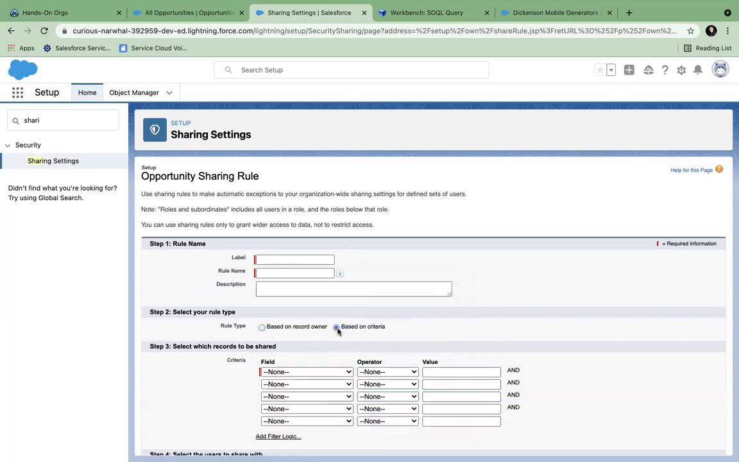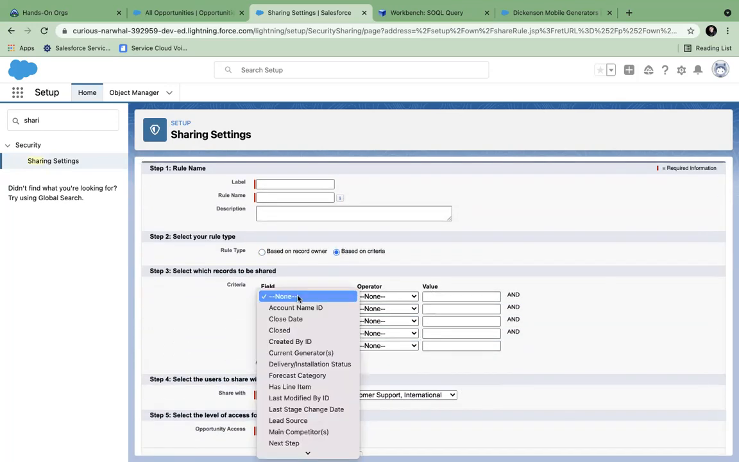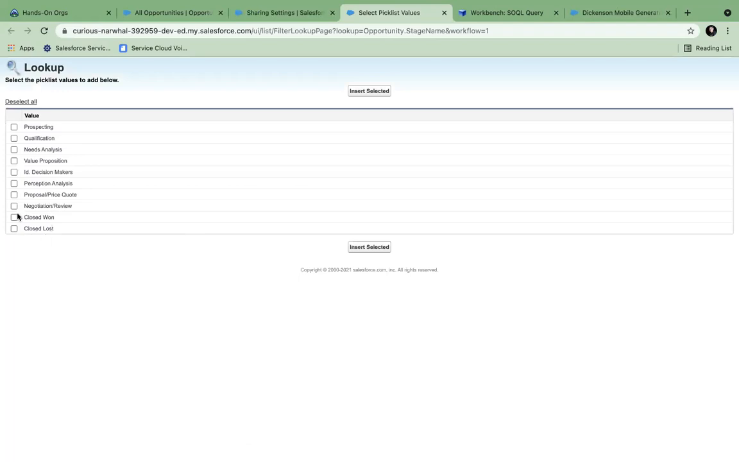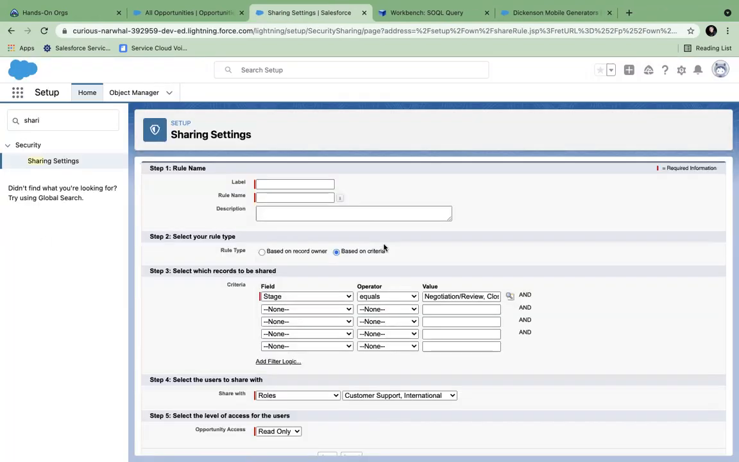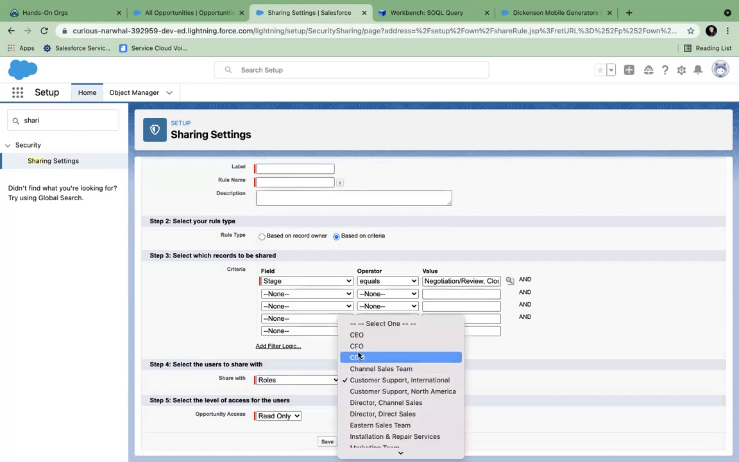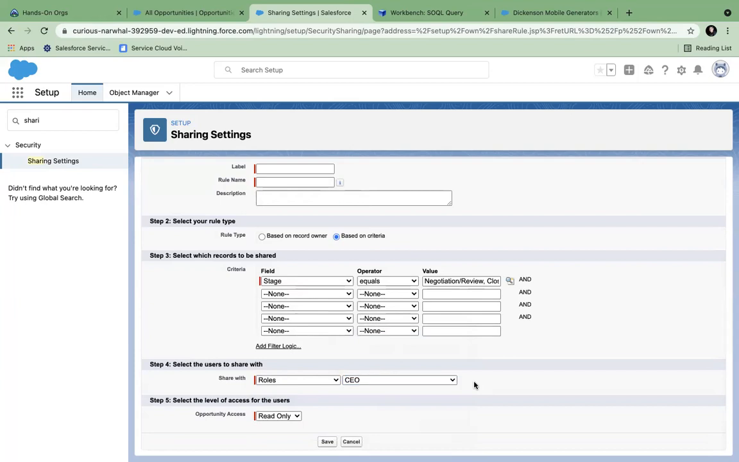I can also choose based on criteria. This is criteria based sharing. If I say opportunity stage equals closed won, then I will always share this to the CEO. Or I can choose the public group and say my public group, share it to this group.